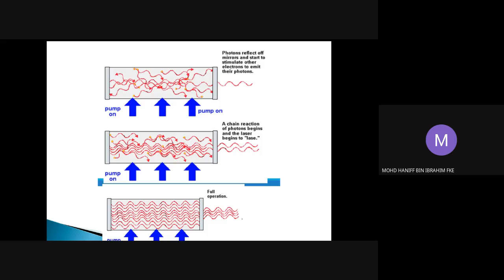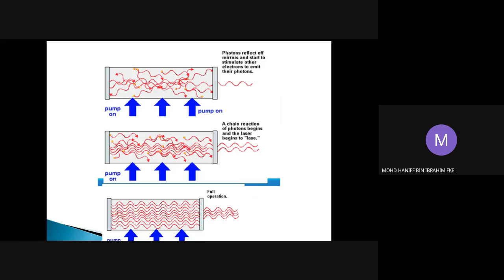Afterwards, we see that the photons will be reflected by the mirrors. The reflected photons will then stimulate another photon to be generated, which is the stimulated emission process. From this stimulated emission process, the photon direction is said to be directional. As such, the stimulated emission will be the major light production, or the major photon generation, in this